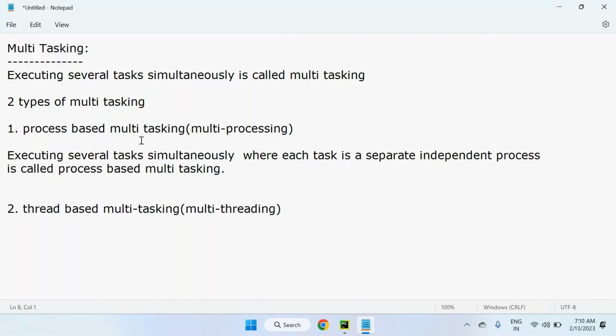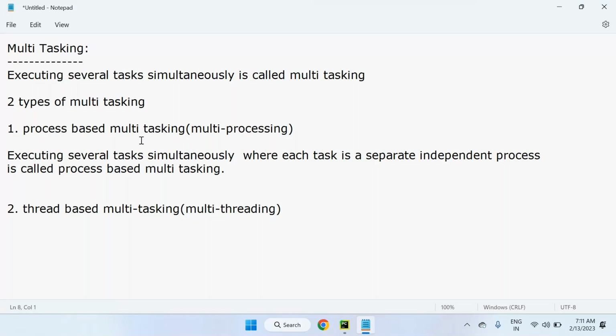For the GoToMeeting recording, the operating system provides another process. And at the same time, I'm trying to download a file from the internet. For that also, the operating system provides a separate process. So totally three processes are running right now on my computer.